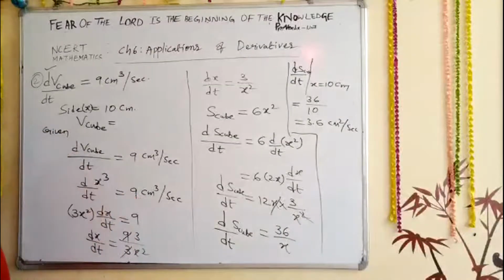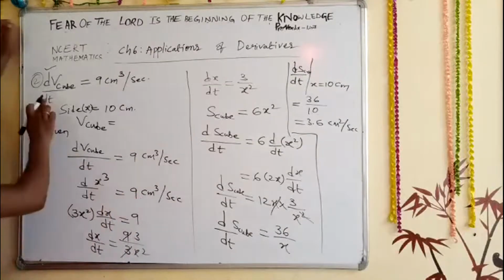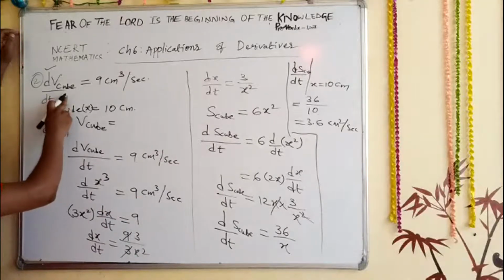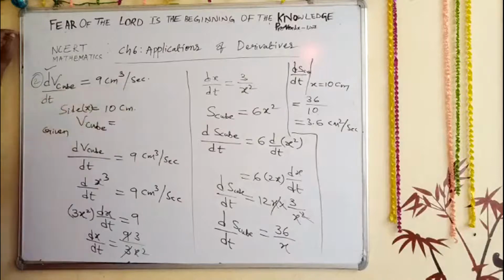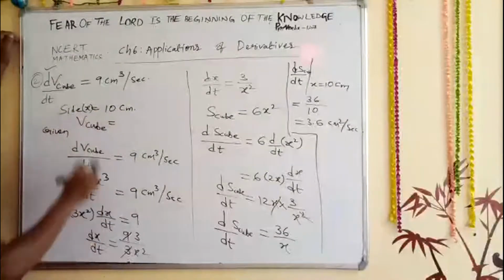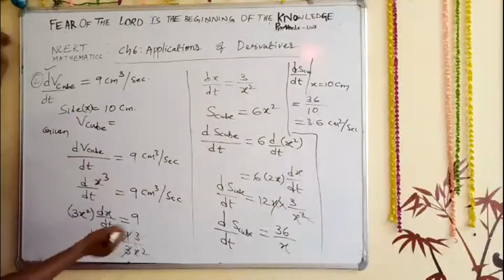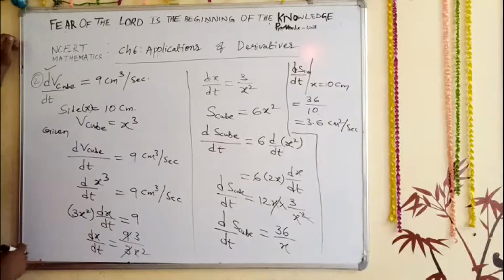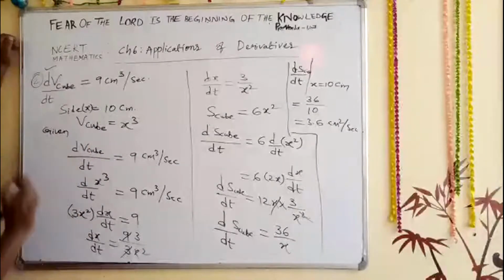Once again, listen carefully. What was given? They gave the rate of change with respect to time of the volume of cube is equal to 9 centimeter per second. And then the side given is 10 centimeter. The volume of cube you know is x cube. So what we did here is differentiate with respect to t.